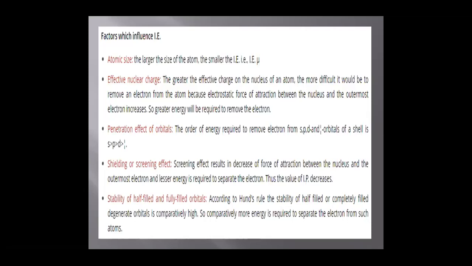Shielding or screening effect. Screening effect results in the decrease of the force of attraction between the nucleus and the valence electron, that is the outermost electron, and lesser energy is required to separate the electron. Thus, the value of ionization potential decreases. Stability of half-filled or fully filled orbitals: half-filled and fully filled orbitals have extra stability, hence it requires more energy.